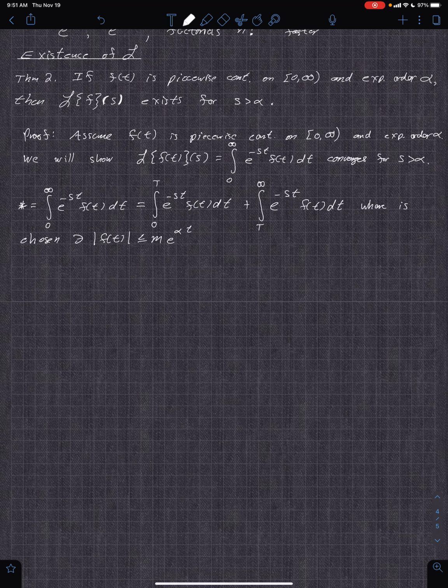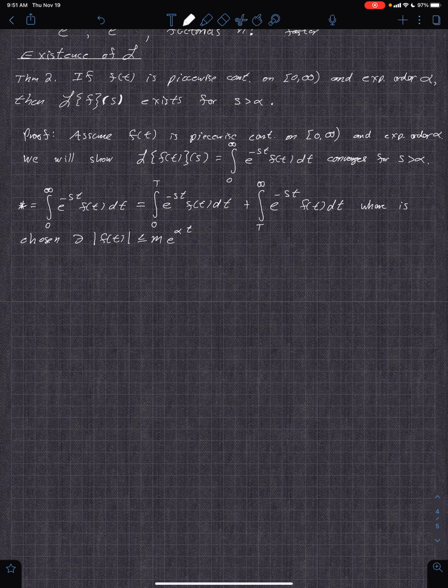So remember, when you have exponential order, you are saying that eventually f of t is less than or equal to the exponential. So it can do stuff like this, but the exponential eventually goes like this. And so we have to find that. We're saying there exists some value T that's defined by the exponential order. So we have to break it up to allow us to do that.